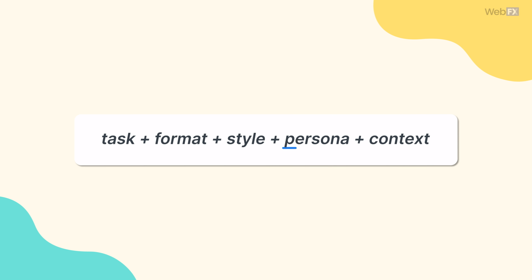Assign the AI a persona. This is where things can get really interesting. You can actually tell ChatGPT to take on a specific persona. That is, respond as though it was someone else. This isn't always necessary, but it can be helpful if you're trying to emulate a specific person, or even if you're just trying to have some fun.